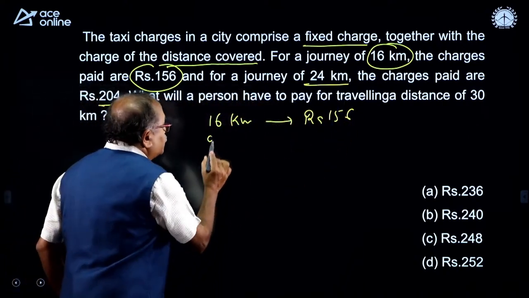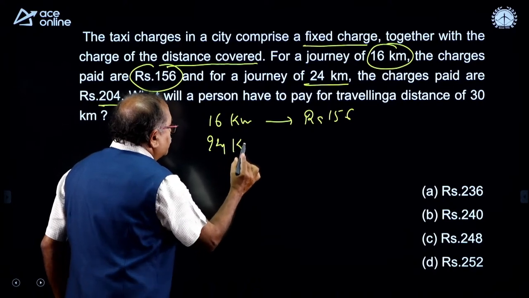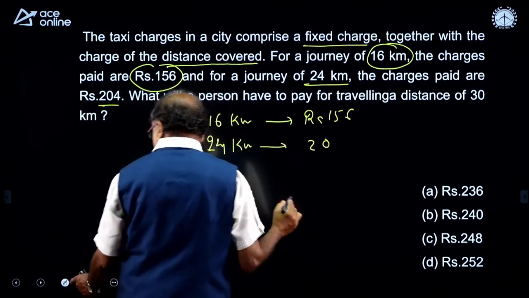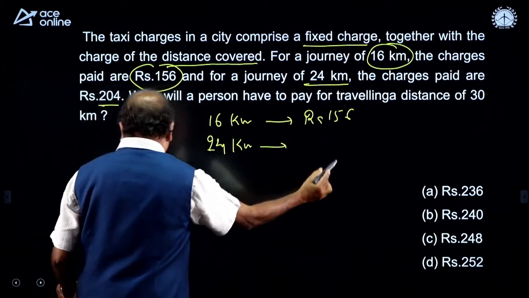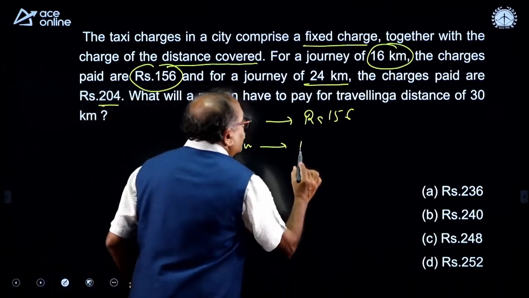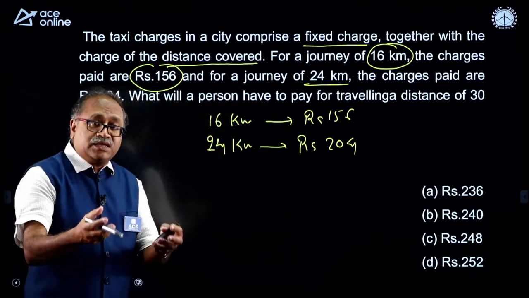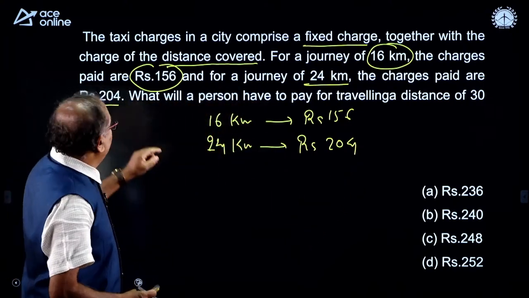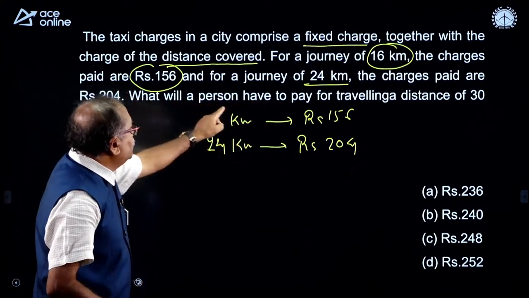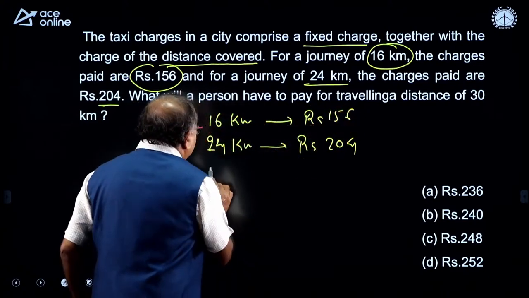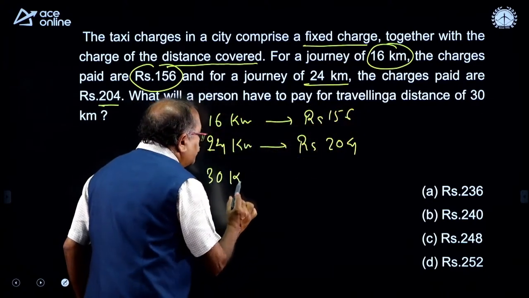So, that means for 24 kilometer, the charges is rupees 204. Now they will ask some other distance. Look at this one. What will the person have to pay to travel 30 kilometer distance?